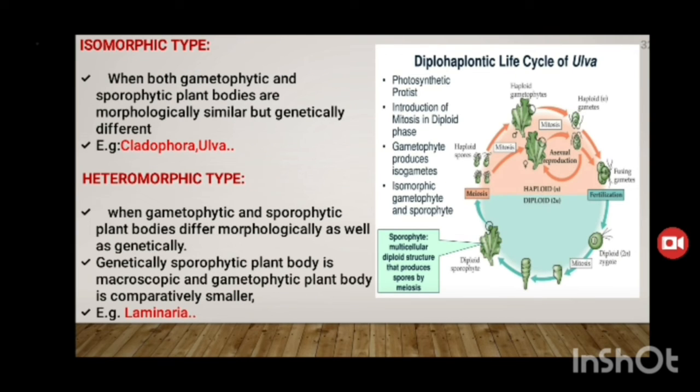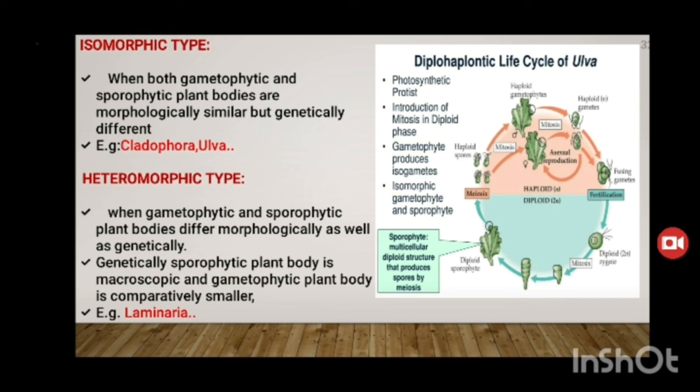Isomorphic means both gametophytic and sporophytic plant bodies are morphologically similar but genetically different. Example: Cladophora and Ulva. Heteromorphic type means the gametophytic and sporophytic plant bodies differ morphologically and genetically also. The sporophytic plant body is macroscopic and the gametophytic plant body is comparatively smaller.